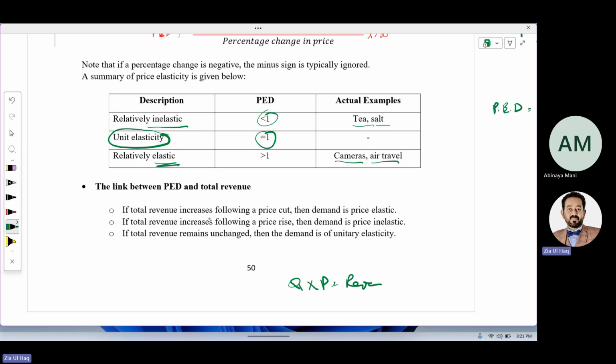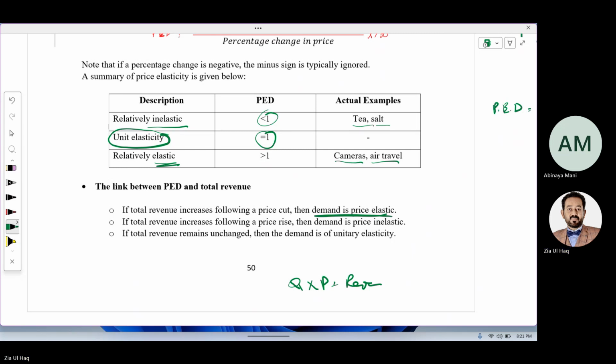If total revenue increases following a price cut, meaning you have reduced the price and your revenue has increased, why has it increased? Because the demand is elastic. A small change in price downward has increased your demand more and increases your total revenue.